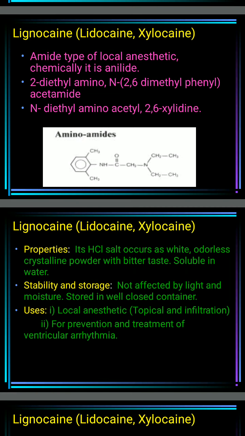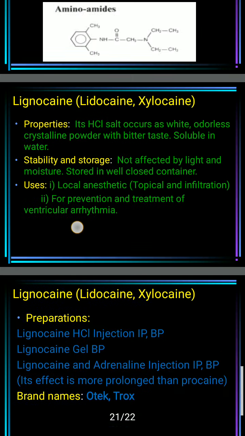We use lignocaine as a local anesthetic. We can use it as a topical anesthetic and also as an infiltration anesthetic. For prevention and treatment of ventricular arrhythmia, we can also use lignocaine.